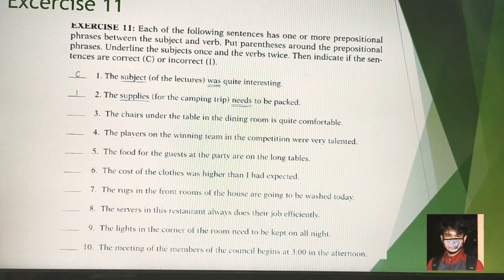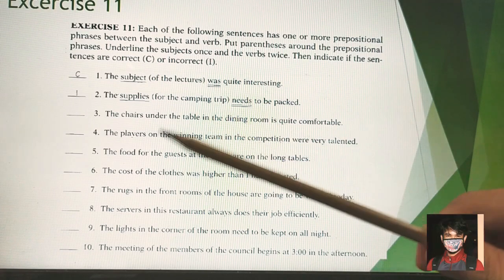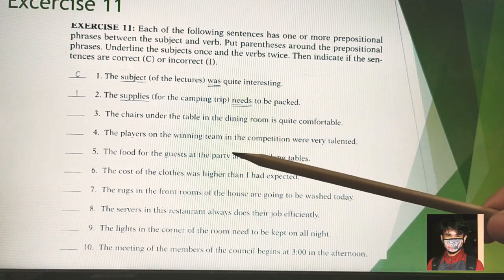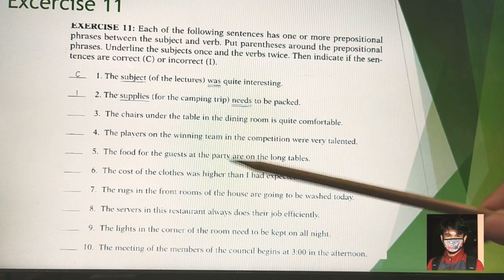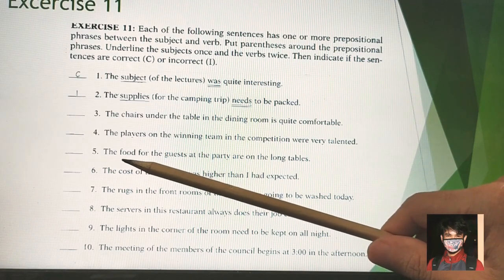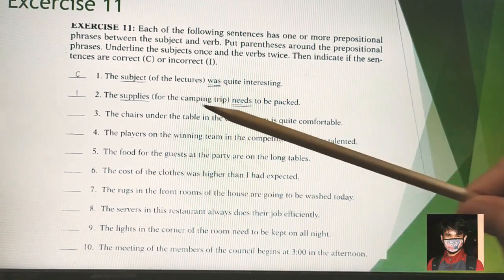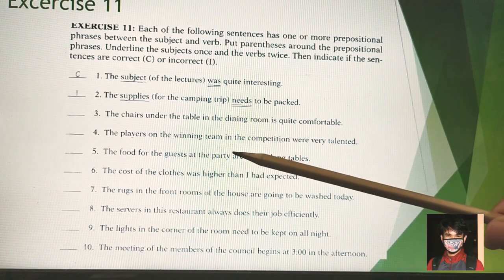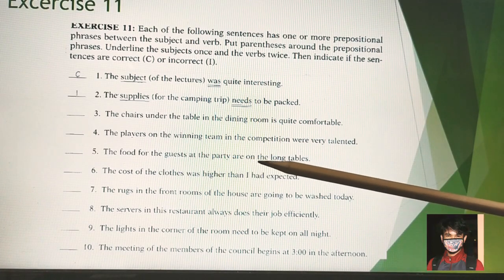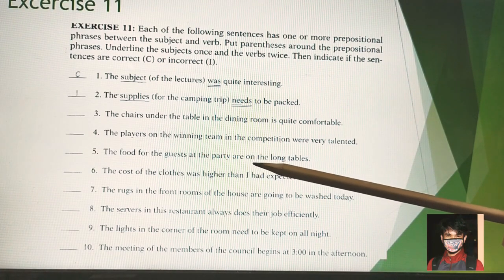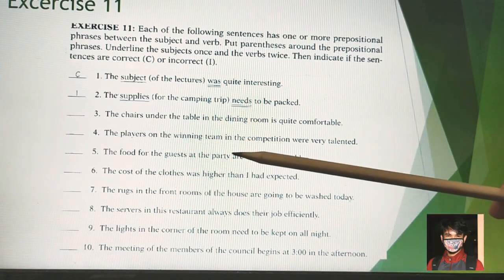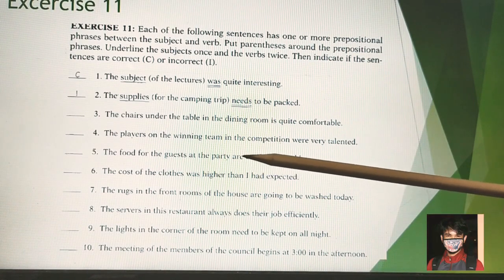Here the food is indicated as a singular, not as a plural. So the food as a singular should be followed with the singular verb. The food for the guests at the party is on the long tables. So the sentence is incorrect because it should be singular, is.